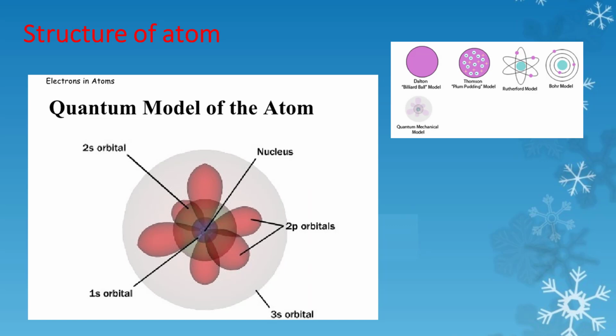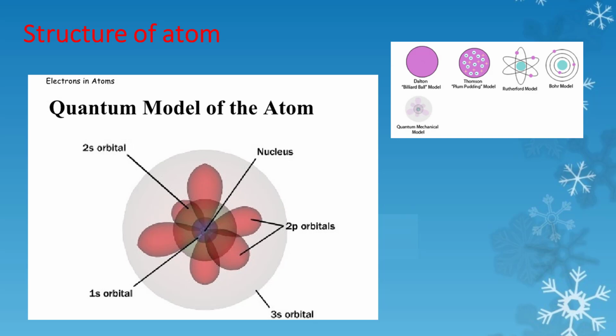After Bohr's model, in modern times, quantum mechanical model of an atom was put forth. Quantum theory is the theoretical basis of modern physics that explains the nature and behavior of matter and energy on the atomic and subatomic level.